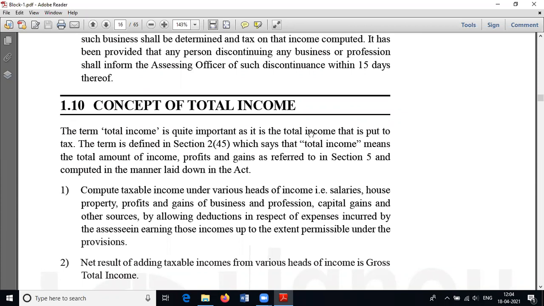The income heads are 5. First one is income from salary, then income from house property, then income from business or profession, then income from capital gain, and finally income from other sources. Income from other sources is also called the residual head of income. If a person draws a salary or gets a monthly pension from his employer, they will be charged under the head income from salary.